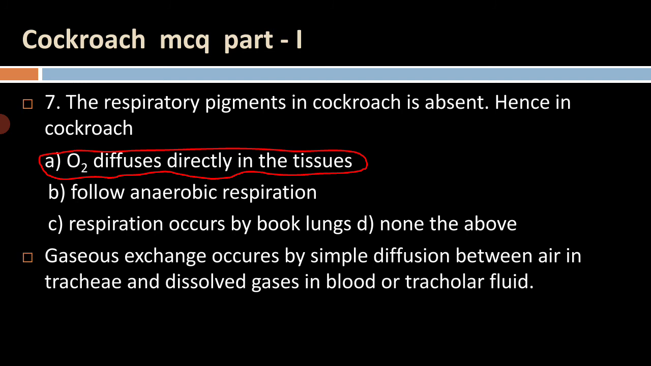So the gaseous exchange in the cockroach takes place by simple diffusion between air in the tracheae and dissolved gases in blood or tracheal fluid. So in the spiracles and in the trachea, the O2 diffusion takes place.